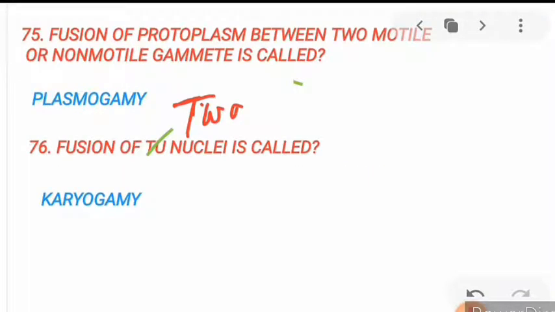75. Yes, last time we said that the sexual cycle of fungi has steps, and this fusion of protoplasm between 2 motile or non-motile gametes is called plasmogamy. This is known as plasmogamy. And fusion of 2 nuclei is called karyogamy.